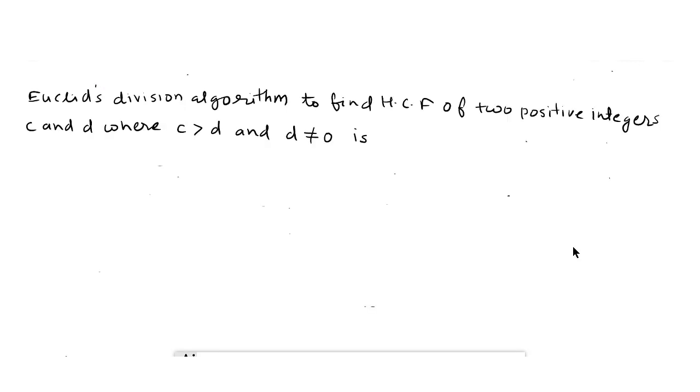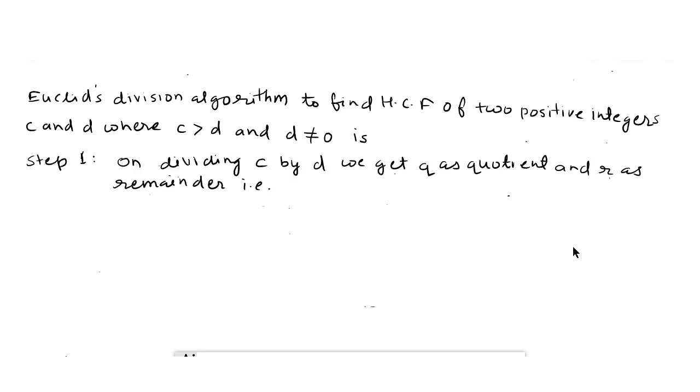We use Euclid's division lemma or Euclid's division algorithm to find HCF of two positive integers C and D, where C is greater than D and D is not equal to 0. Step 1, on dividing C by D, we get Q as quotient and R as remainder, that is C equal to DQ plus R, where 0 is less than or equal to R is less than D.